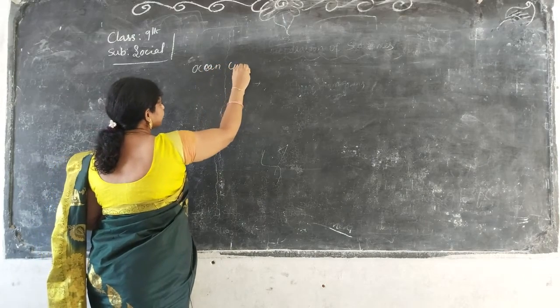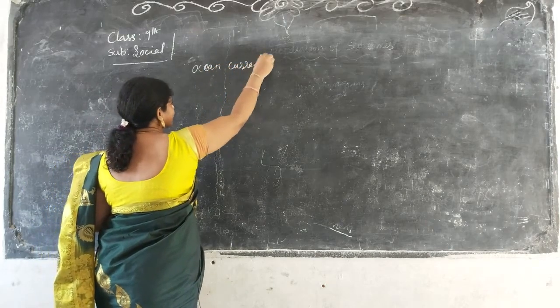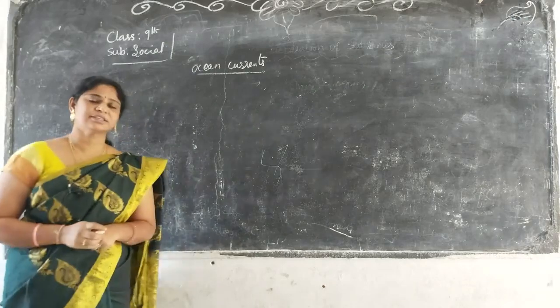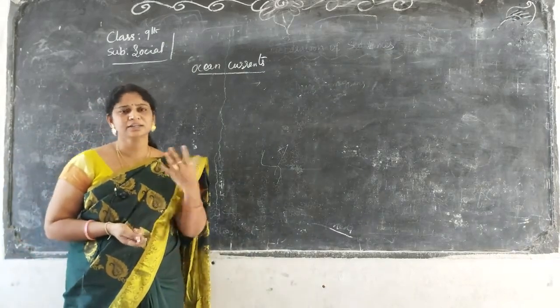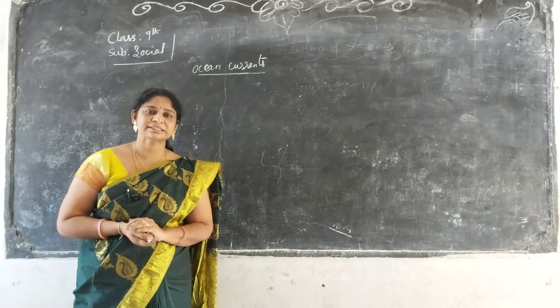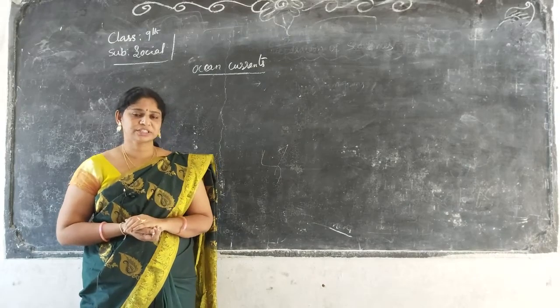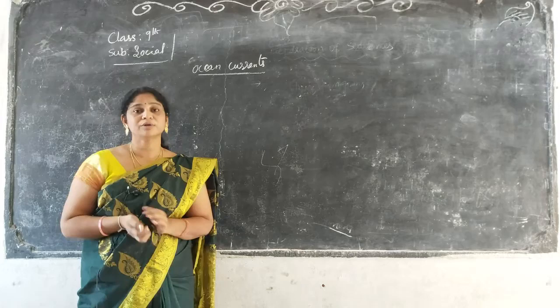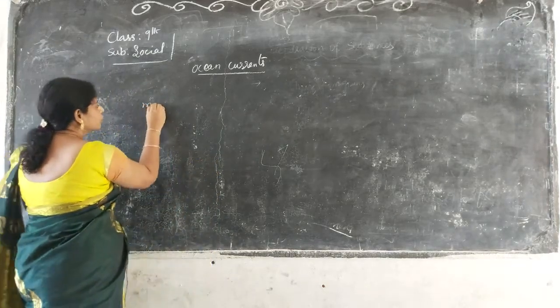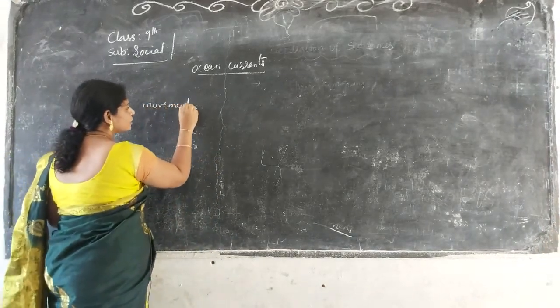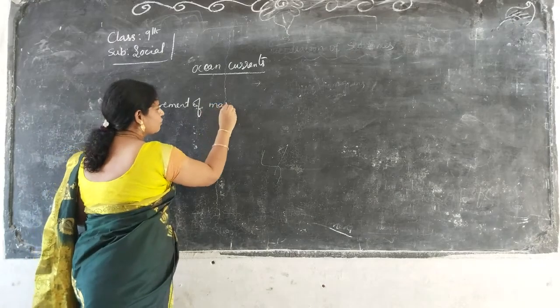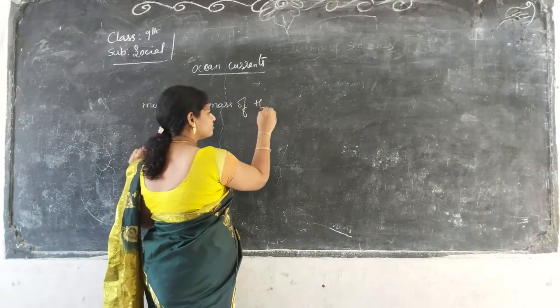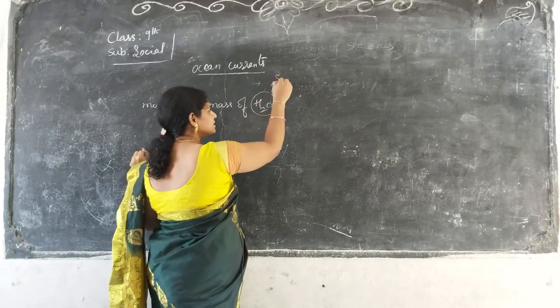Ocean currents. Okay, so ocean currents are something that occur in the ocean itself. The definition of an ocean current is the movement of a mass of water, where water is present in the sea itself.